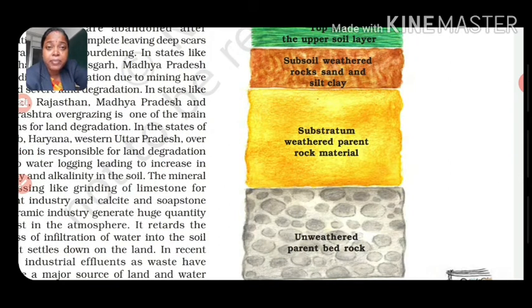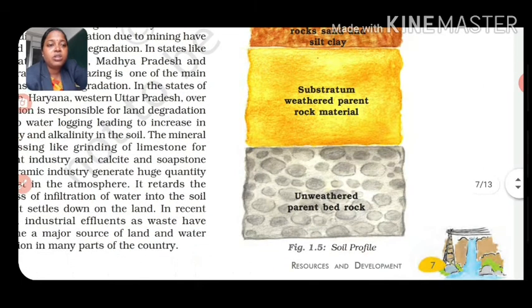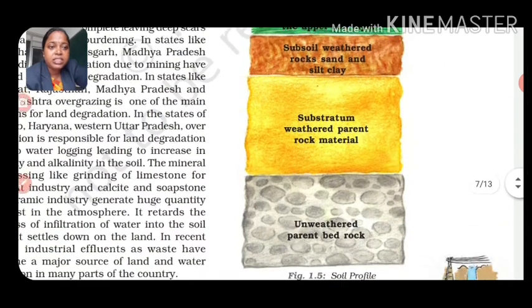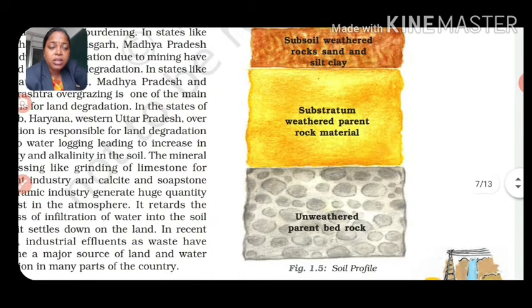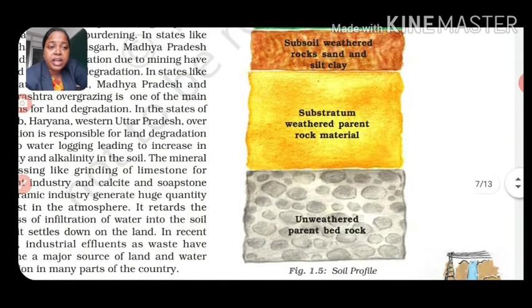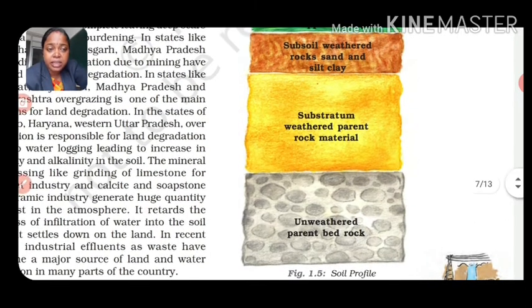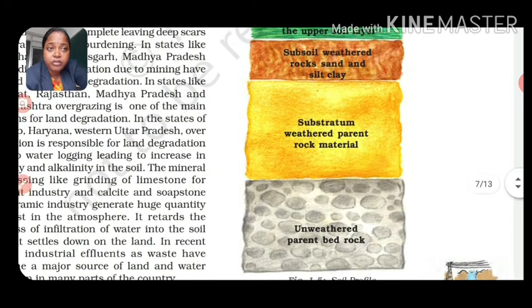After that we get the groundwater level. So this is the soil profile. Check figure number 1.5 on page number 7 and remember the main things we get in the soil profile.